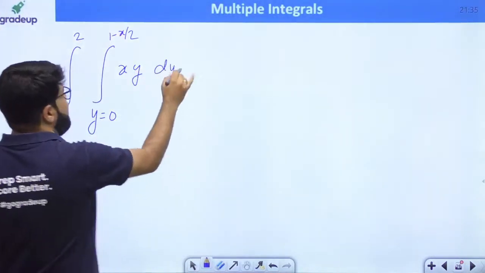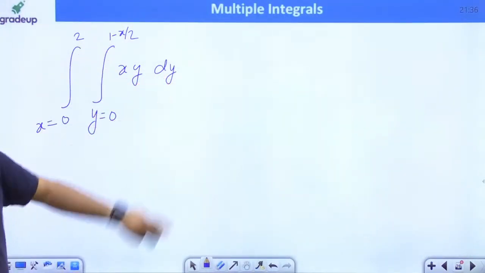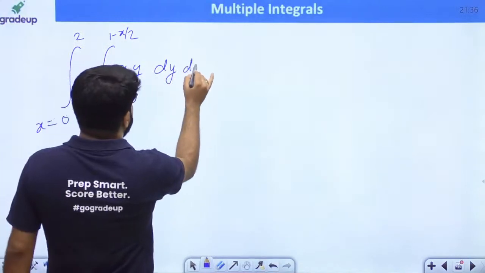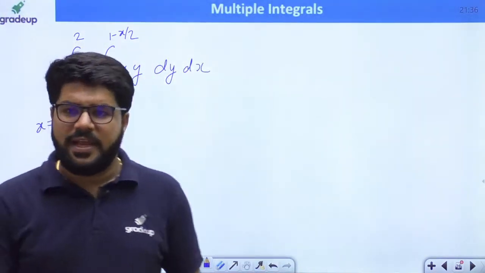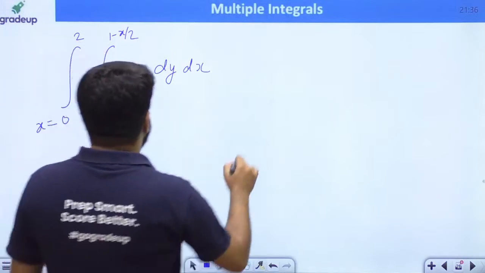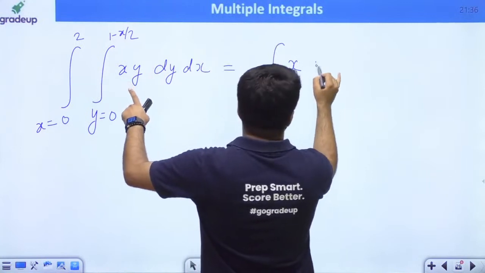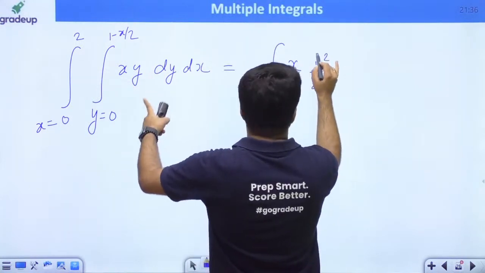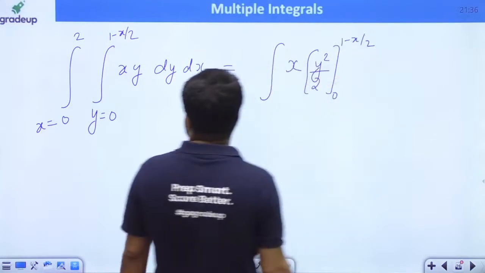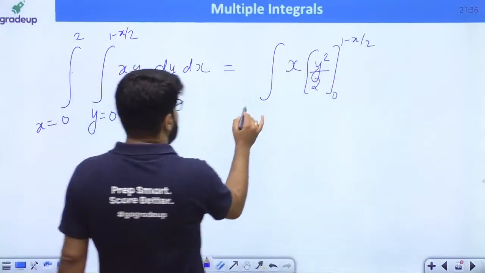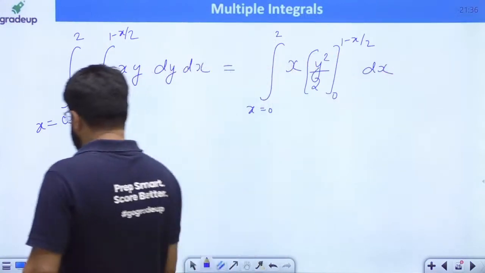So first we write dy. Everyone getting the point? The limit of y depends on x, so first integrate with y, then integrate with x. The question is now almost solved. Integrate with y first: the integral of y is y square by 2, x is just a constant, lower limit 0, upper limit 1 minus x by 2, and then I integrate x from 0 to 2, and I will write dx here.